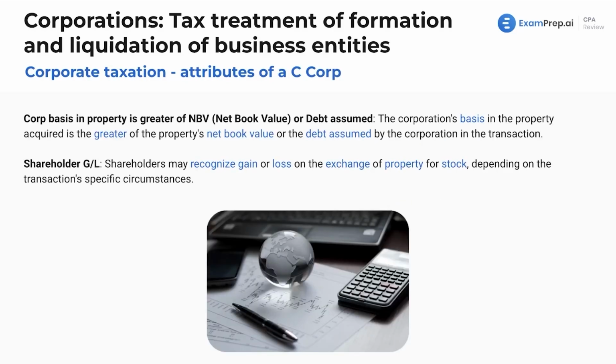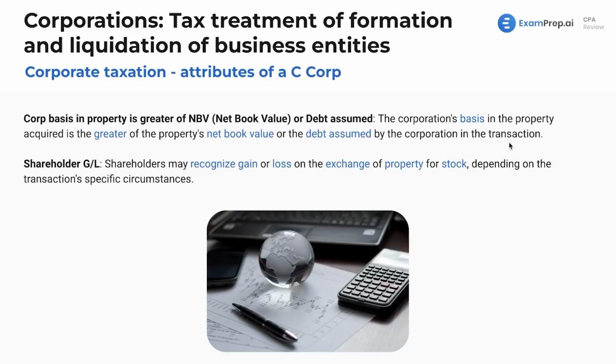Next up, some even more dealing with our initial lesson on the corporations. What do we need to know here? Well, the corporation's basis in property is the greater of the net book value or debt assumed. This is the first time we're starting to talk about what happens if there's a liability or debt associated with the asset that's contributed. Well, the corporation's basis in the property acquired is the greater of the property's net book value or the debt assumed by the corporation in the transaction.